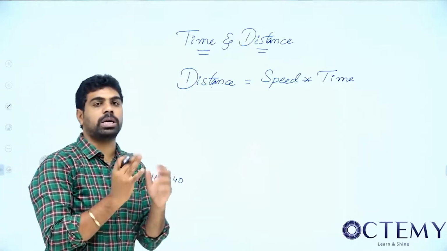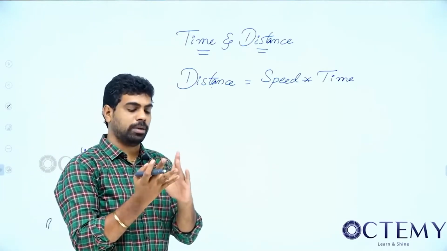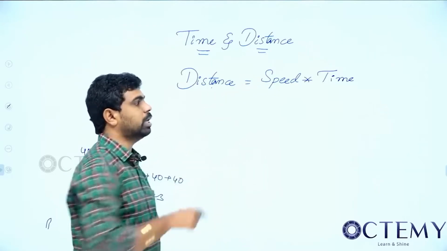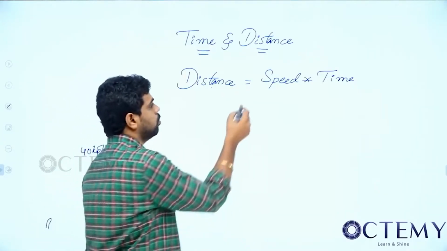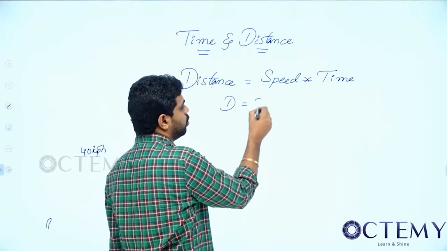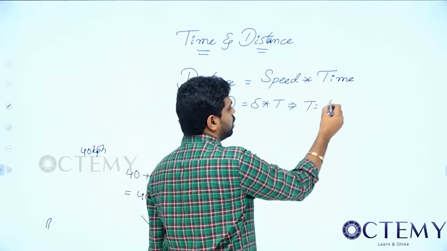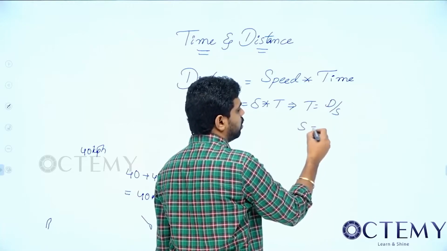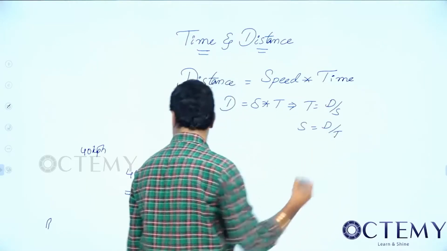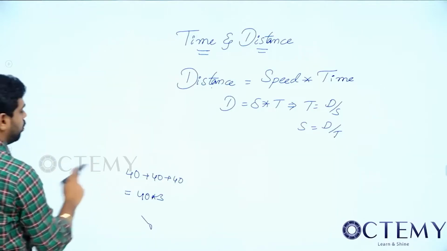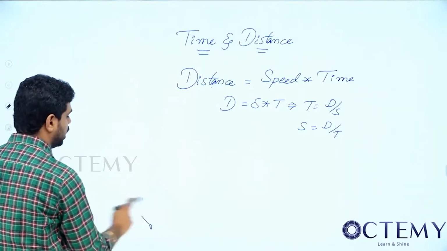Profit is depending on investment and time period, so we are taking profit as the product of investment and time period. In the same way, distance is depending on speed and time. So now distance is equal to speed into time. From this, can I say that time is equal to distance by speed, or else speed is equal to distance by time?